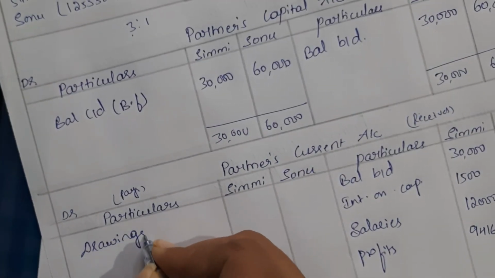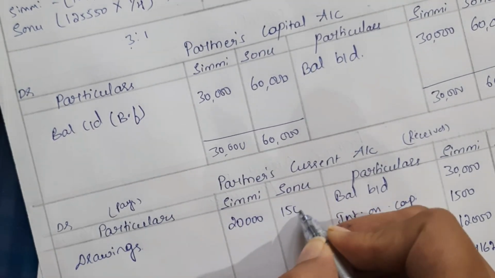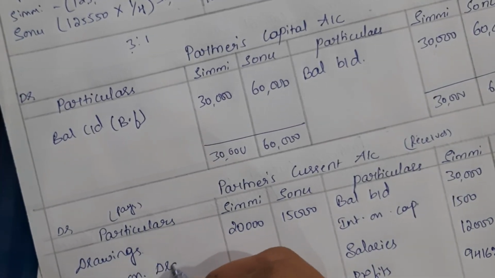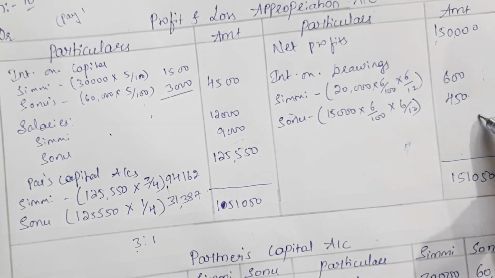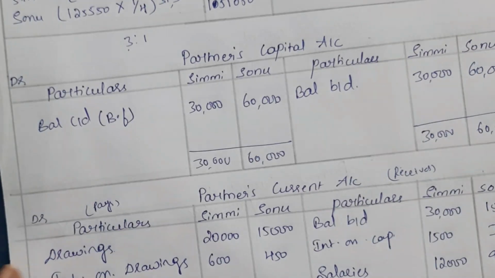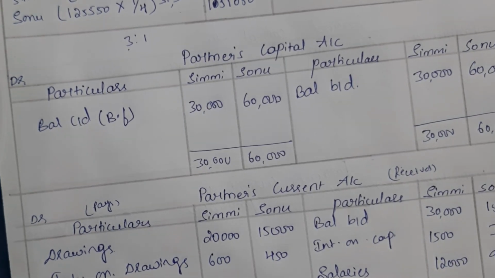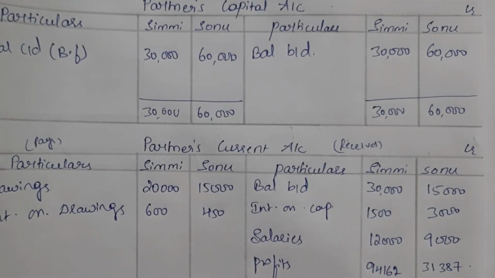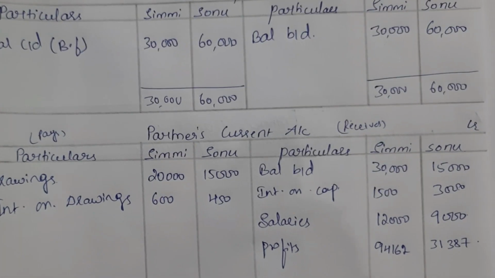So drawings, first take the amount of drawings, 20,000 and 15,000. Then there is also interest on drawings, right? All the calculations are made already here, so take the same amounts, 600 and 450. Now everything is recorded. Okay, now what we have to do is total both the amount columns again and check which side is bigger. Here again the credit side is bigger.